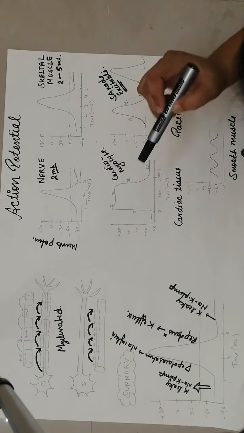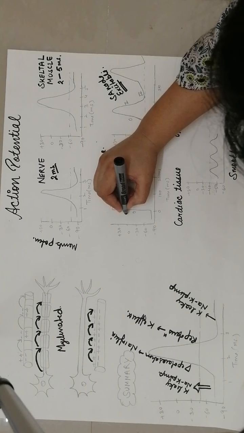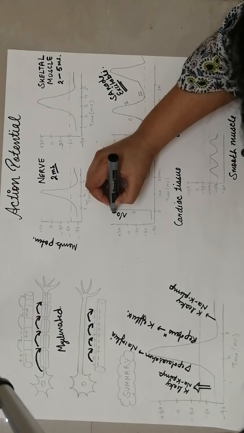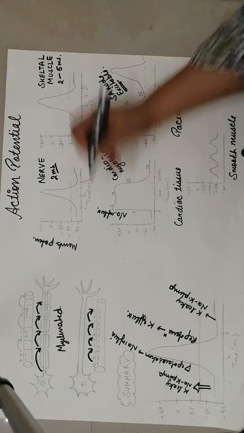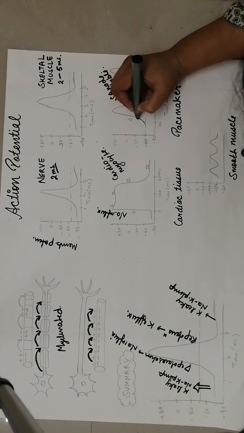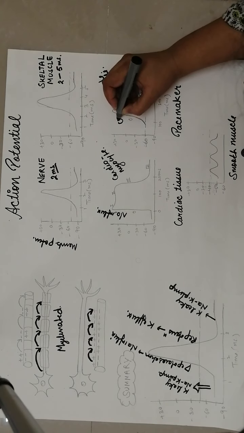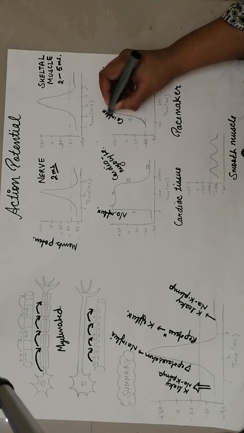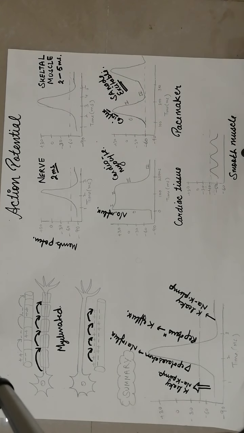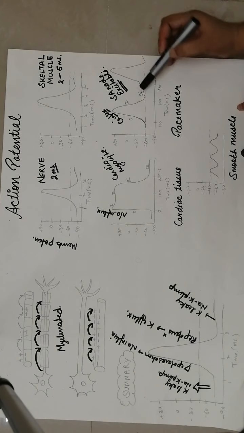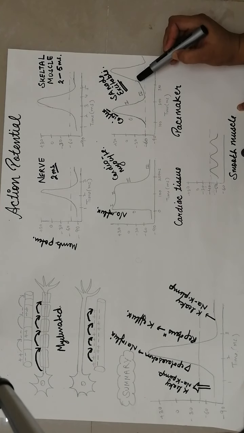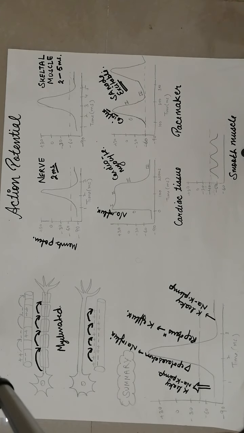In the cardiac myocyte, the sudden depolarization is because of sodium current, sodium influx, right? But here it is not sudden. This is a bit slow phase, and this is because of calcium influx. So in the SA node, depolarization is because of calcium influx, otherwise it's because of sodium. And here phase 4 is a bit different if we talk about the SA node.